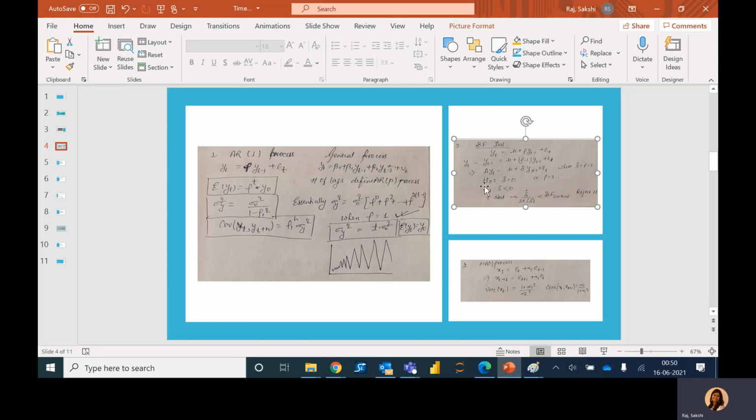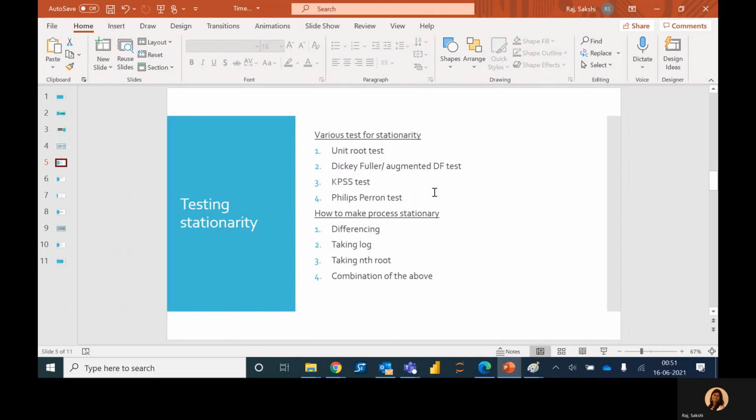And if we reject the null hypothesis, in that situation delta is not equal to 0, right? And rho will not be equal to 1, right? So if we reject the null hypothesis, then there is no unit root present. So that's how we test for stationarity. There are a few more tests.